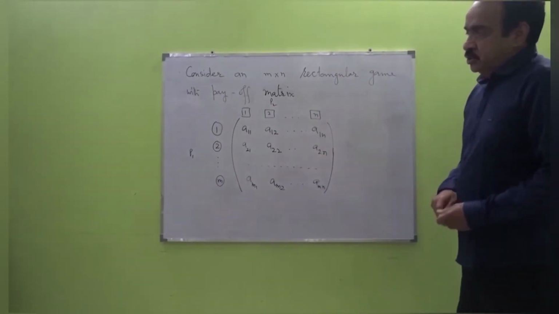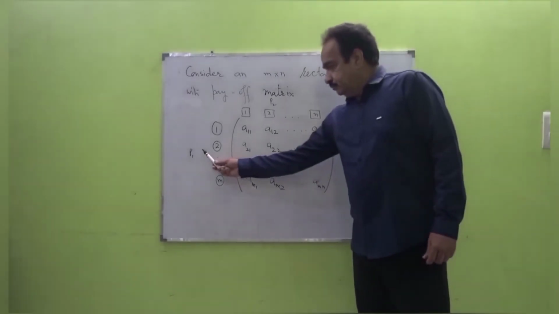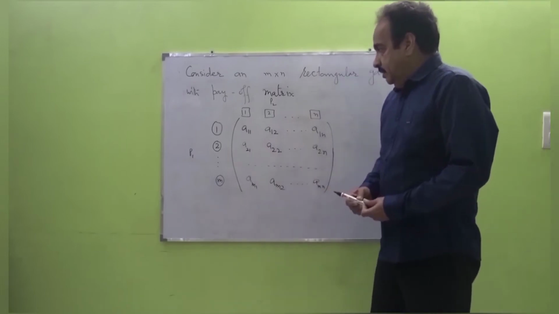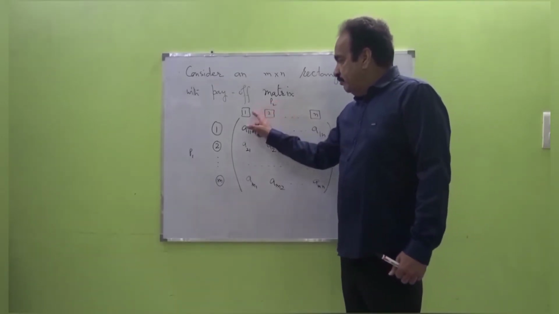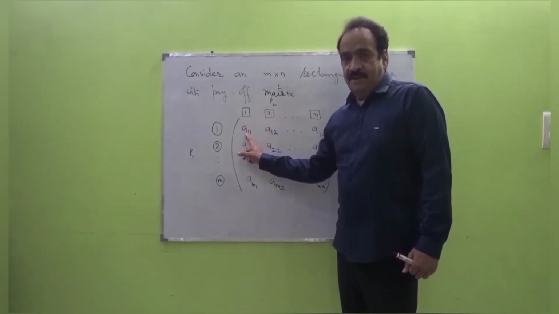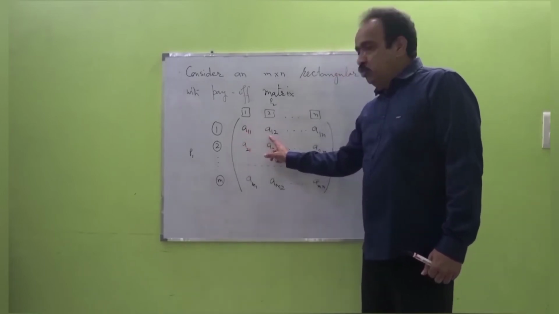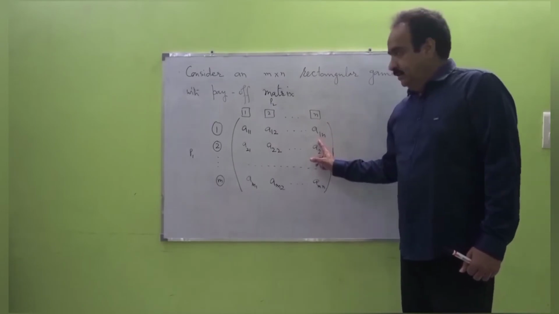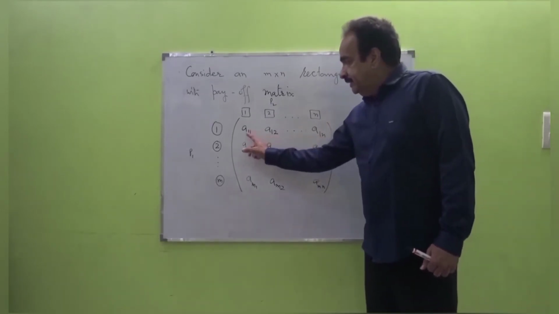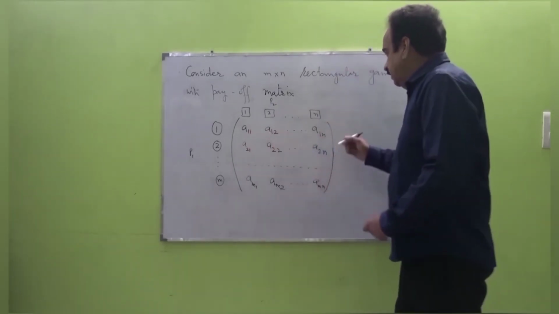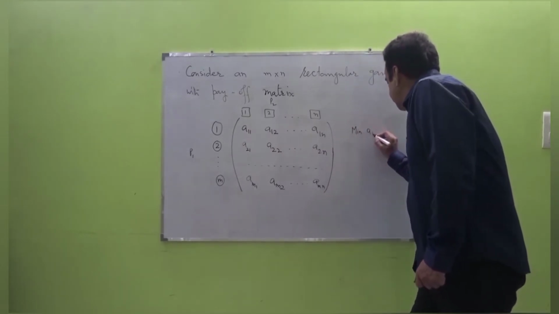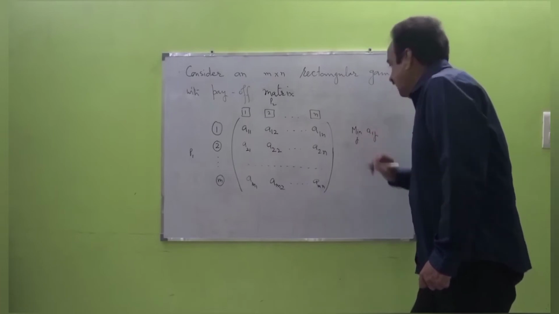Now suppose that P1 chooses number 1. Then if P2 chooses number 1, P1 will get this sum. If number 2, it's A12. If number N, it's A1N. In any case, P1 is going to get the minimum of A1j if he plays number 1.